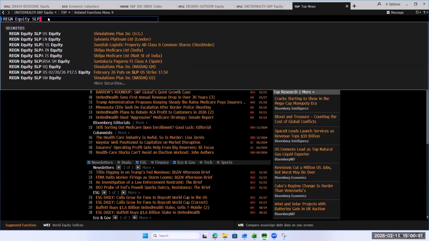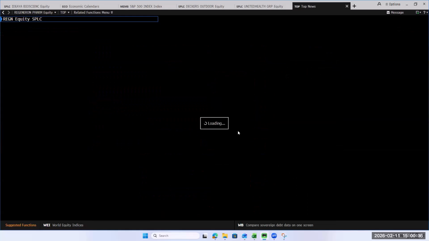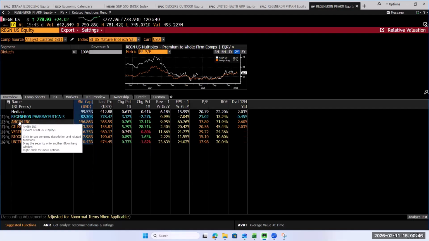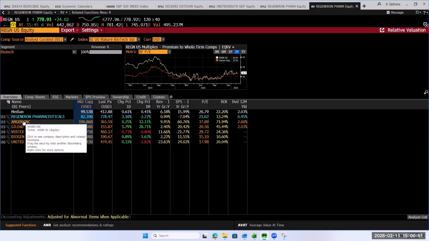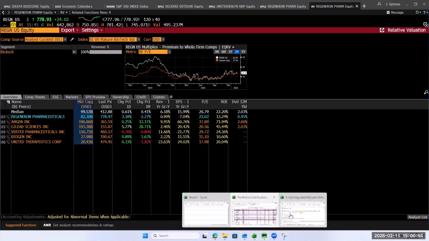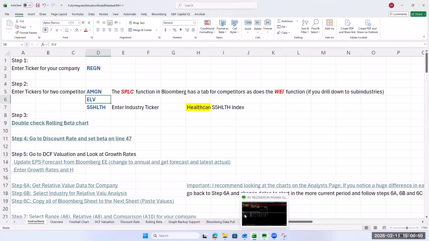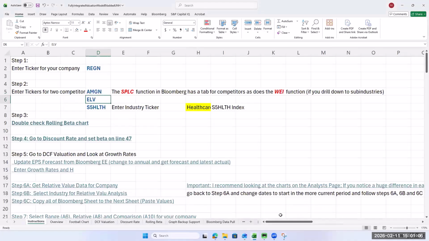SPLC. I can never remember the supply chain. Let's look for some competitors. Make sure they're US competitors. Amgen, that's a great company. AMGN. Gilead's a good company, but we've owned both of those in our portfolio before.